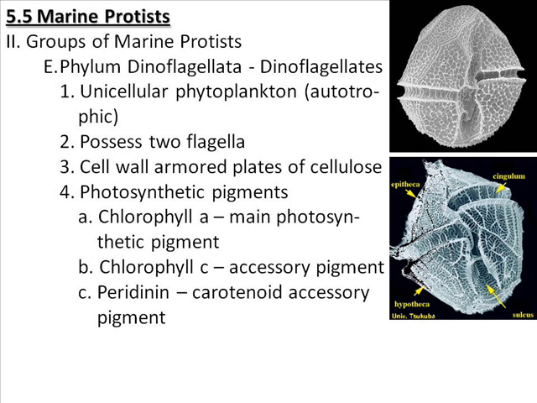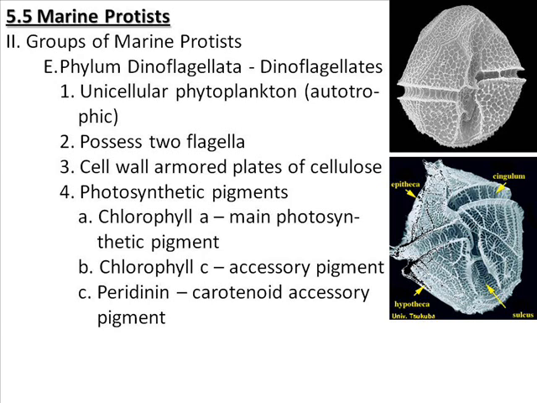Phylum Dinoflagellata includes another group of marine algae. These are called the dinoflagellates. So again, they're unicellular phytoplankton, and they get their name from the fact that they have two flagella. In the pictures to the right, you can see that there are grooves running around the surface of the cells, and these grooves house the flagella. One goes around the organism and one sticks out through the sulcus.